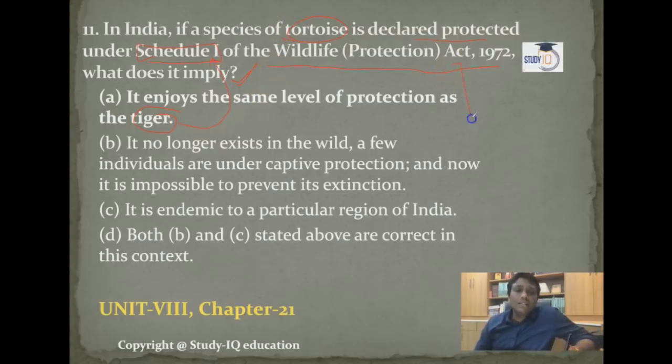Even when UPSC asked this question in 2017, many people told me in class, sir, I could not clear this question. It was a problem to understand it. Here UPSC demands that the criteria will be the same. If a species is declared protected under Schedule 1, it should also be clear which other animal, even the tiger, is scheduled under Schedule 1. So it is the correct statement. This information is mentioned in Unit 8, Chapter 21.